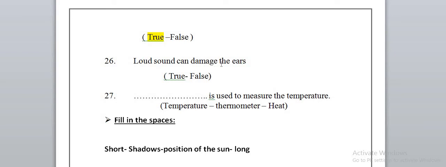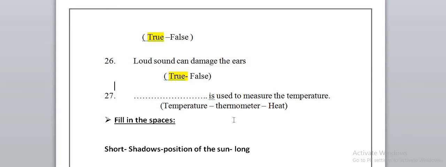Loud sound can damage the ears. Of course, this is true. Because loud sound is not useful to our ears. It will damage our ears. So we can block the loud sound by wearing headphones to avoid these loud sounds that can damage the ear.